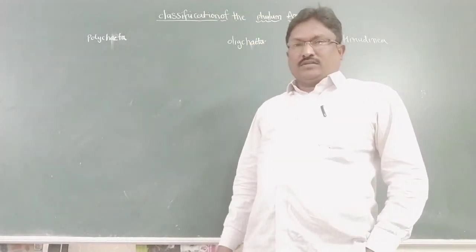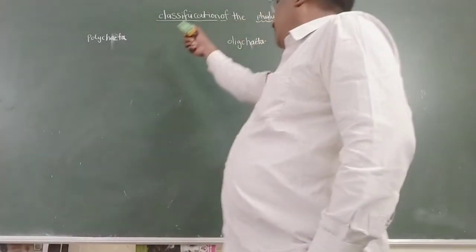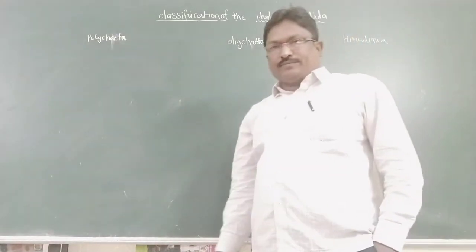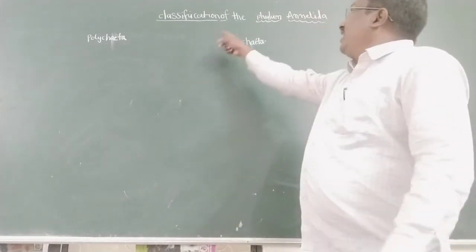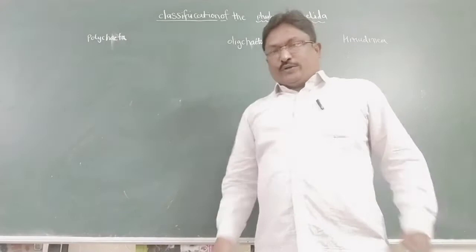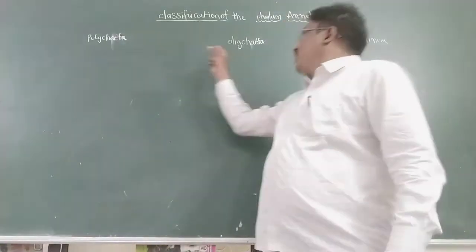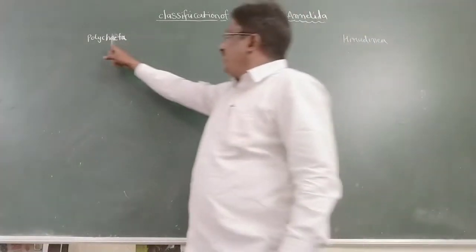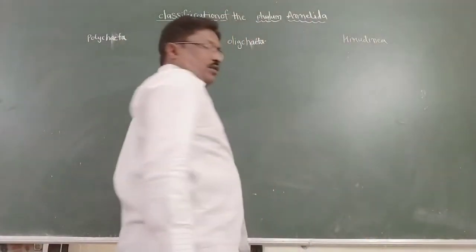Today we will learn another topic: classification of the phylum Annelida. The previous class completed the general characters of the Annelida. Here, the classification of the phylum Annelida can be divided into three classes: Polychaeta, Oligochaeta, Hirudinea.